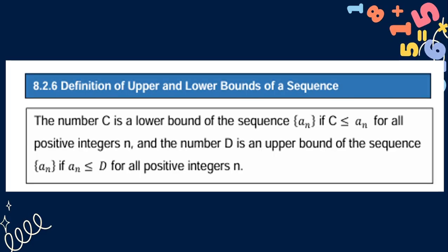Now the definition of upper and lower bounds of a sequence. The number C is a lower bound of the sequence a sub n if C is less than or equal to a sub n for all positive integers n, and the number D is an upper bound of the sequence a sub n if a sub n is less than or equal to D for all positive integers n.